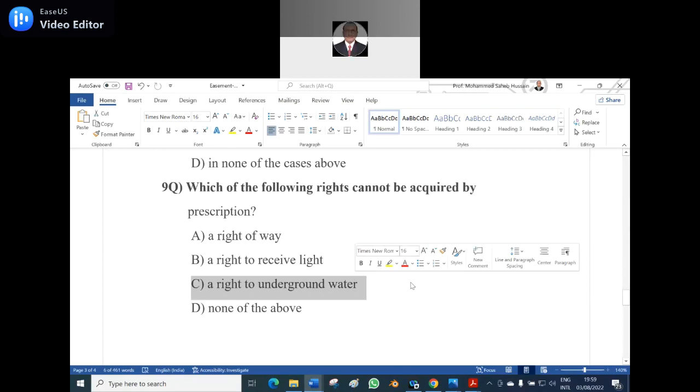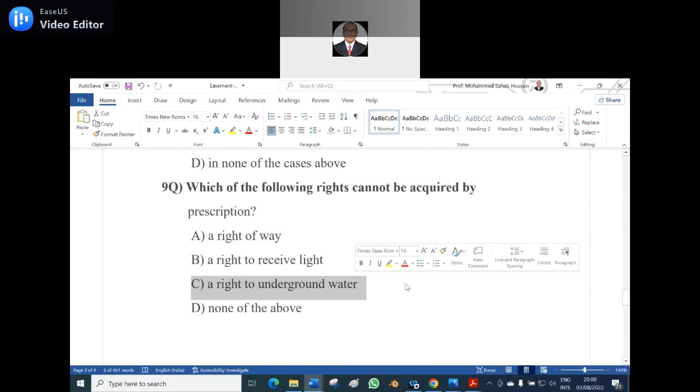It cannot be acquired. Sir, the reason is, I don't know, you studied in the law of tort. What is the case law? Underground water, and he wants to sell at an exorbitant rate. Rylands versus Fletcher? No. Damnum sine injuria, because there is no legal injury, but substantial damage is caused. It is a percolation of the water.